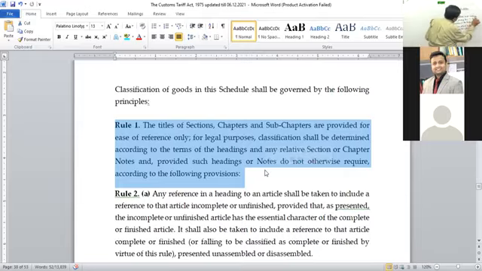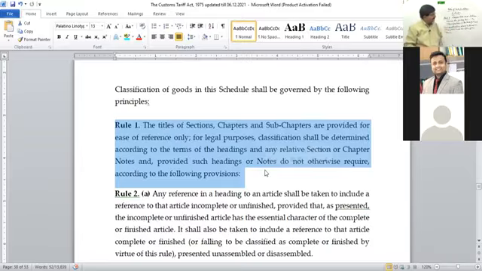I hope you have done the correction. Is it done? Yes, sir. Good. Okay, so that was a small error on my part. So chapter and section title. Which section? Schedule itself is divided into multiple sections. So no classification on the basis of chapter.